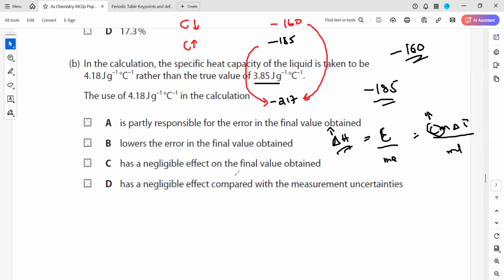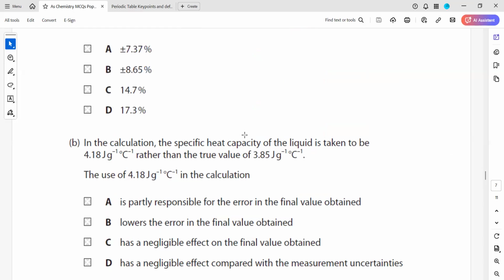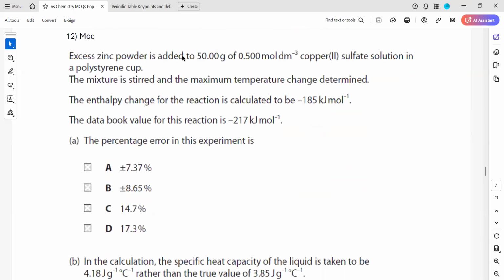The true value is not changing in the question. The value which is changing is our calculated value. The data booklet value is a standard, but this value which we calculated by using the formula E equals Cm delta T, if we are using, for example, 3.85 as the specific heat capacity, we might get a minus 160 answer.